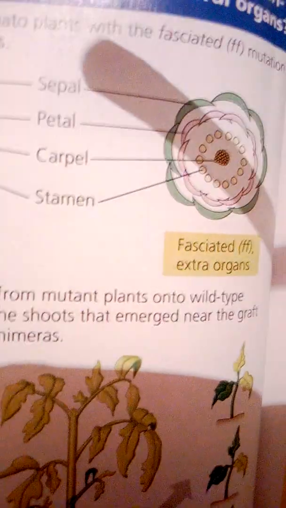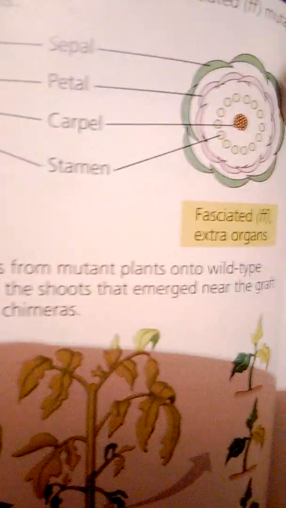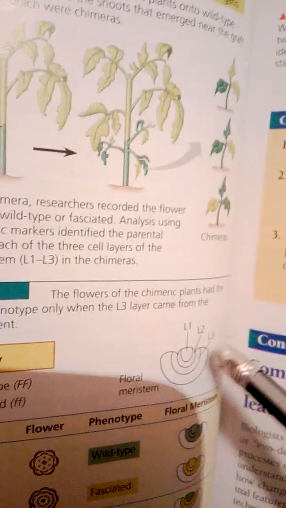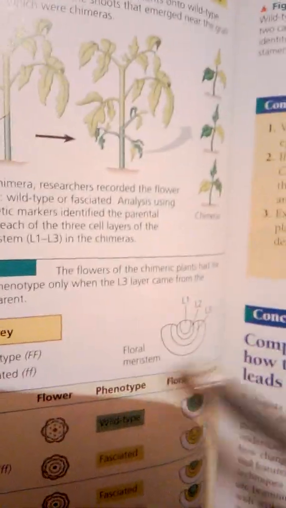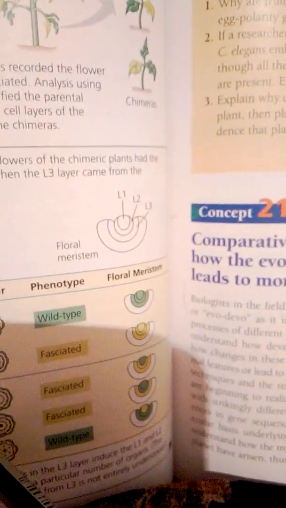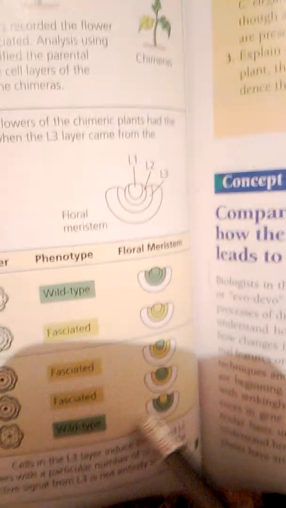Back to the inquiry: which cell layers in the floral meristem determine the number of floral organs? Experiment: tomato plants with the fasciated f mutation develop extra floral organs. Notice wild type, normal, and fasciated, extra organs. Notice the results. The flowers of the chimeric plants had a fasciated phenotype only when all 3 layers came from the fasciated parent. Notice also the wild type parent, and the chimeras 1, 2, 3. Notice the differences here.